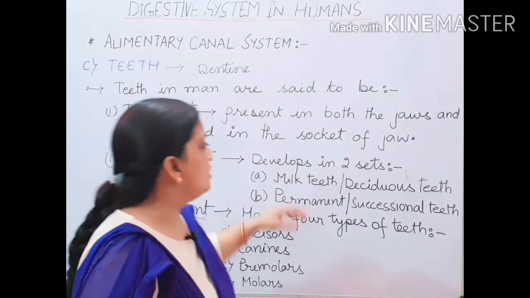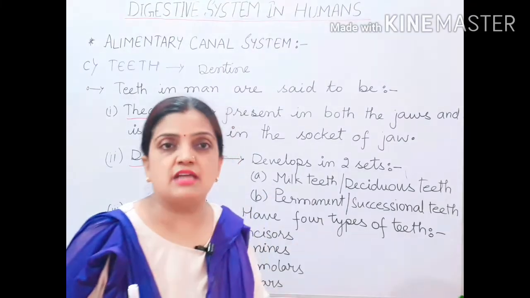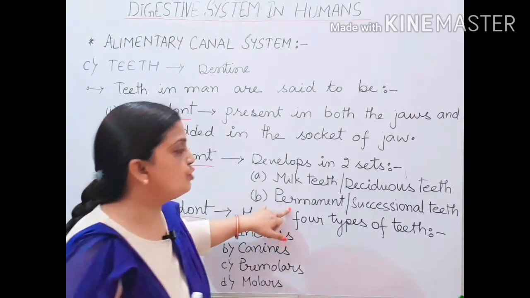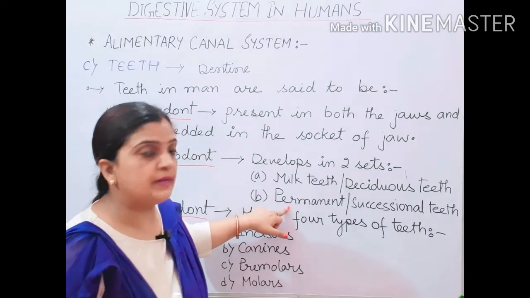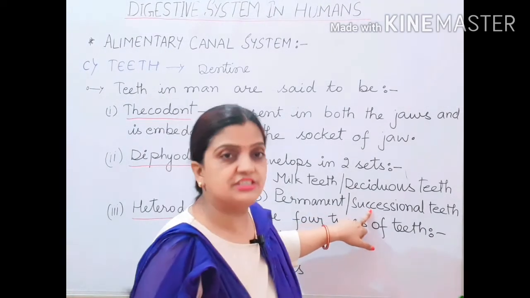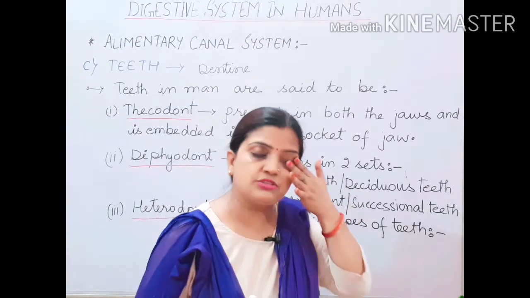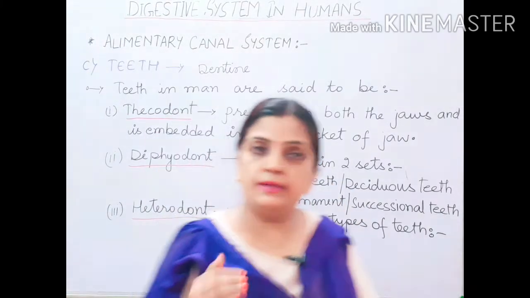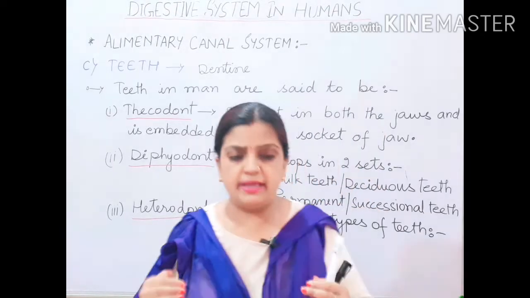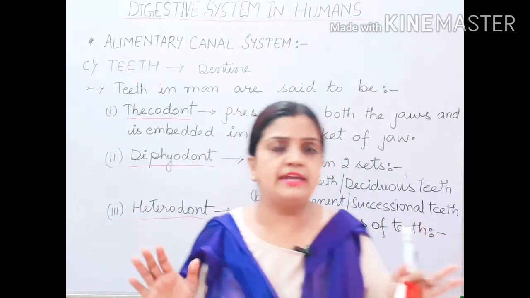Now children, these milk teeth are replaced after the age of 6 years by permanent teeth, and these permanent teeth are called successional teeth. These successional teeth, or permanent teeth, remain in the mouth throughout life.